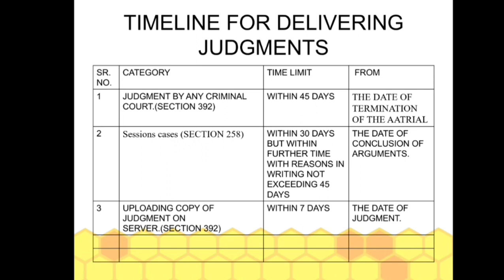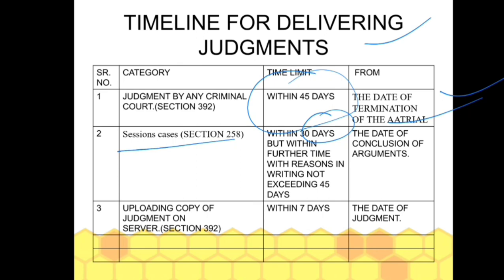Some changes are made in the timelines for delivering judgments by the courts. A judgment by any criminal court must be pronounced within 45 days from the date of termination of the trial. When the trial is terminated, the judgment must be passed within 45 days from that time. In cases of sessions court, it must be delivered within 30 days, but further days can be taken by writing reasons, up to 45 days.